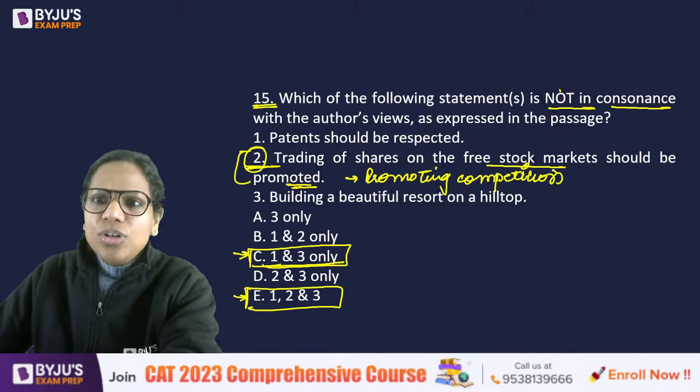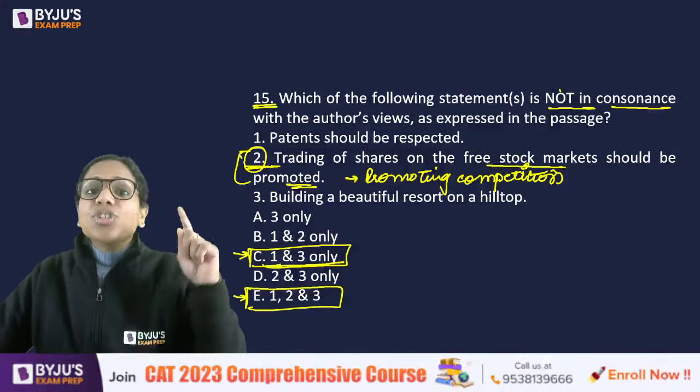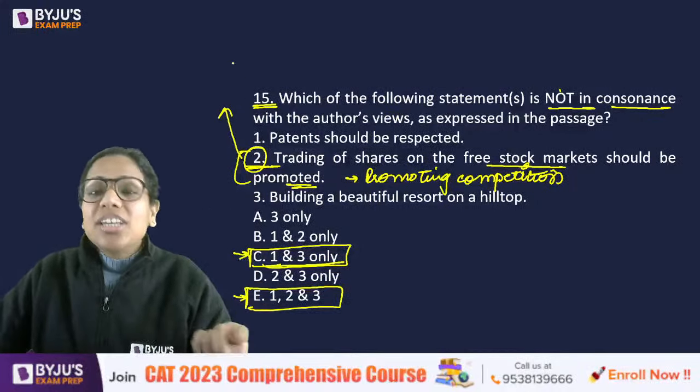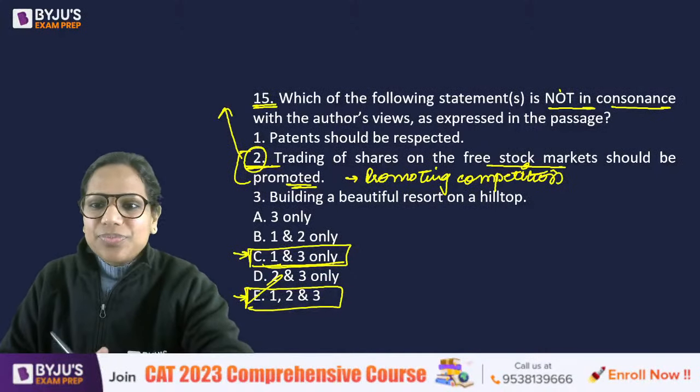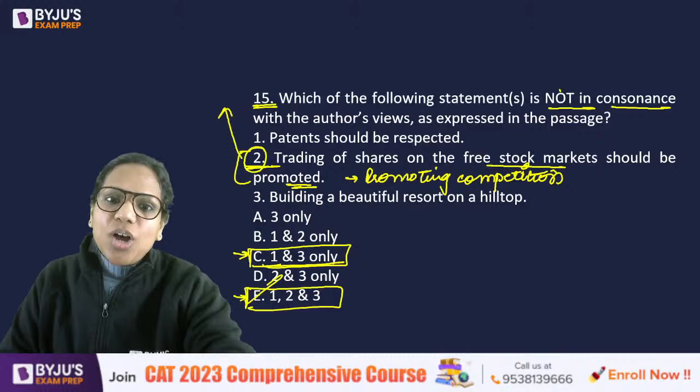And this is also not in line with the author's views, because whose is this? This is the capitalistic ethos, which the author is against. Hence 1, 2 and 3 is the answer. Hope this makes sense to you.